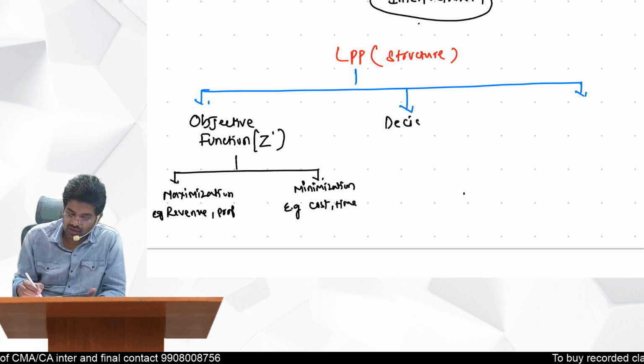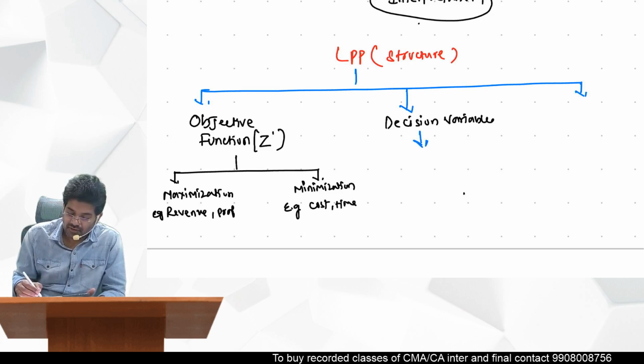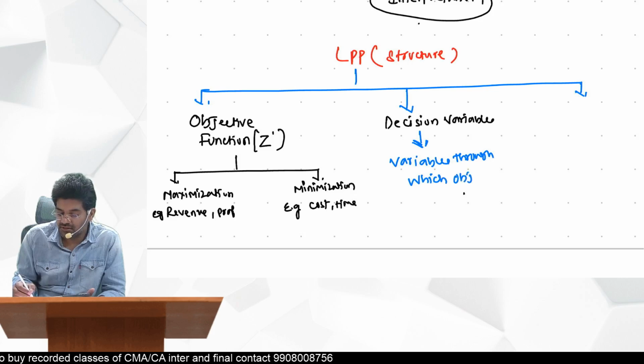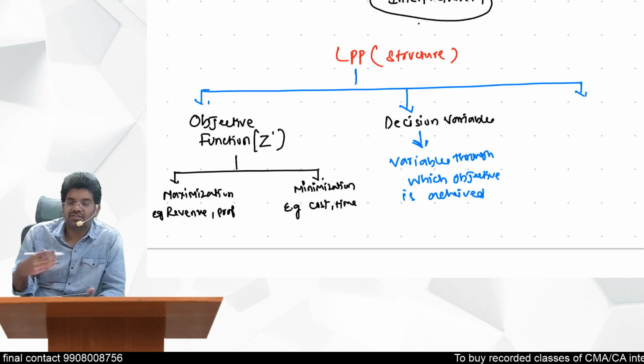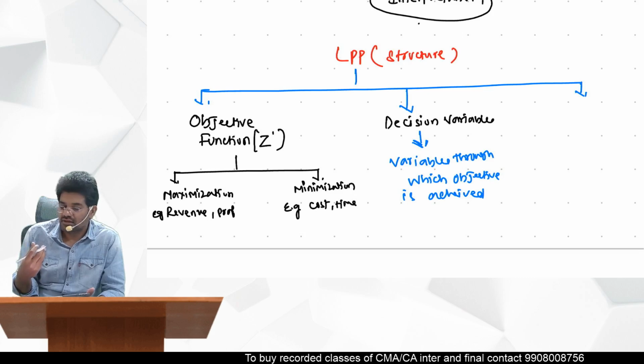Decision variables are variables through which objective is achieved. So if you want to maximize your profit or revenue, it can be done only through your products. So the decision variables are the products here, right?